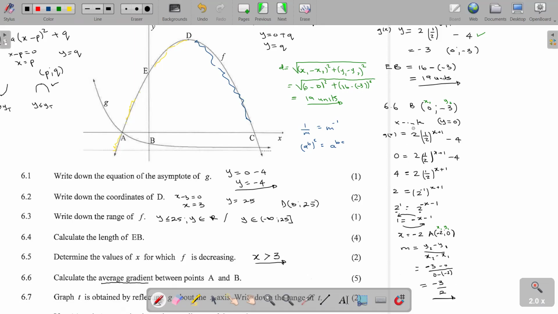But take note, it was possible here that when we were calculating the coordinates of A, we could use the graph of f.